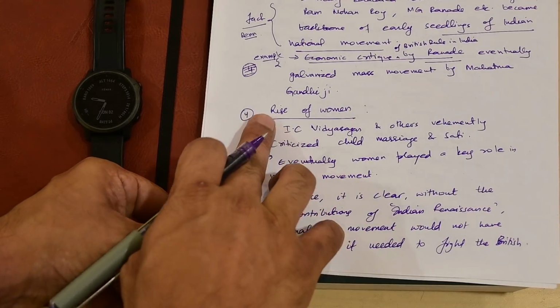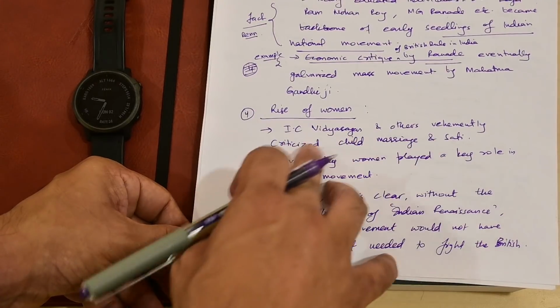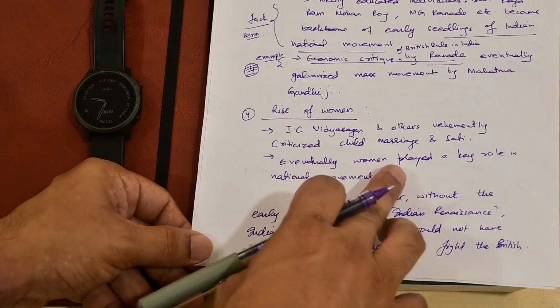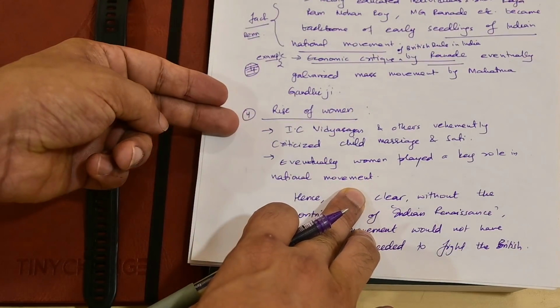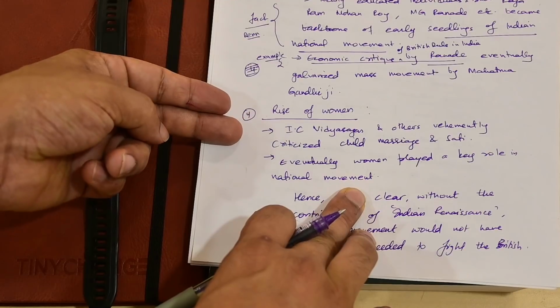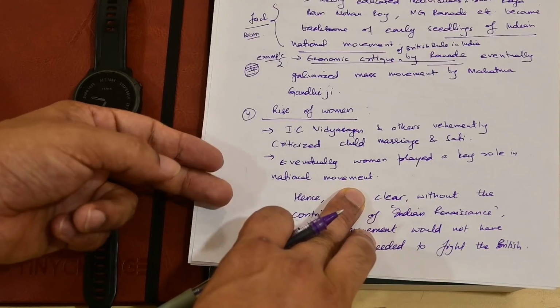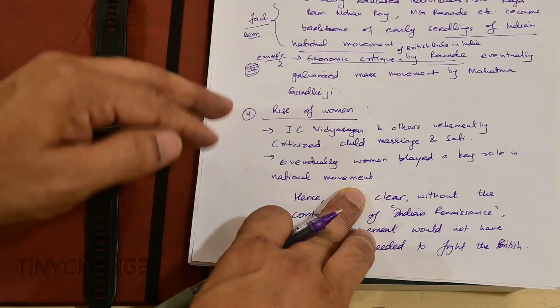Now the last point is about the rise of women. Ishwar Chandra Vidyasagar and others vehemently criticized child marriage and sati. Eventually, women played a key role in the Indian national movement. So I am providing here 2 facts. One is about the Indian Renaissance that took place and how that led to the rise of Indian national identity. Simple. I hope this helps you understand how to do linking.